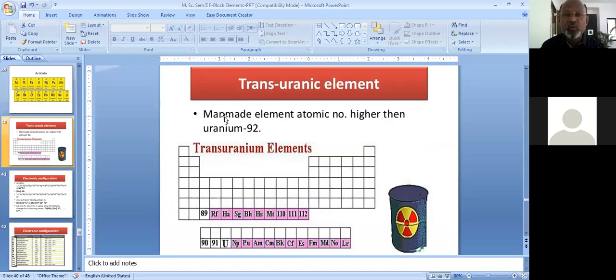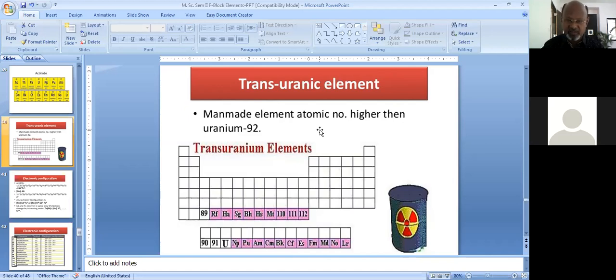These are also known as man-made elements, with atomic number higher than uranium. They are also known as SHE elements, because these elements exhibit comparatively higher atomic masses. So transuranic elements or TU elements or SHE elements are the elements after uranium.